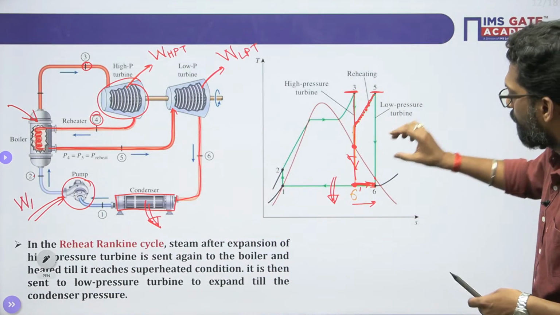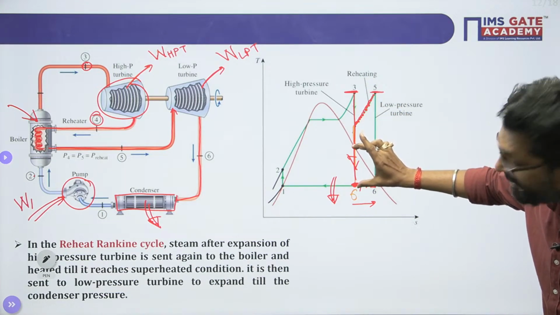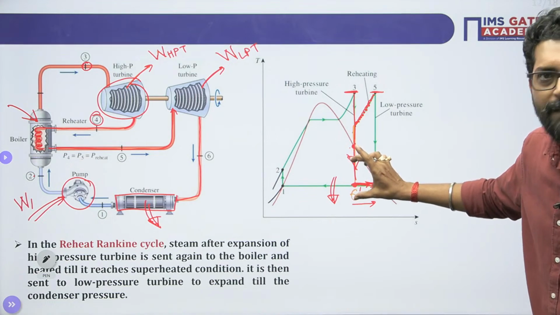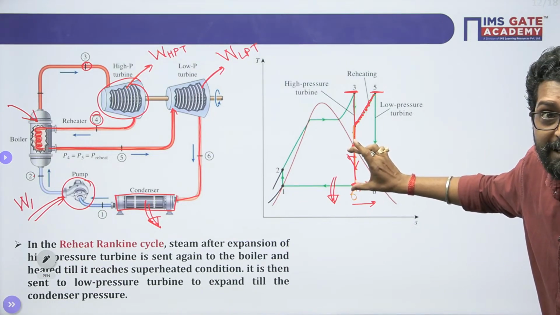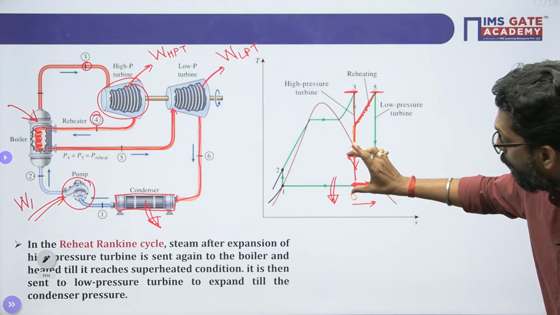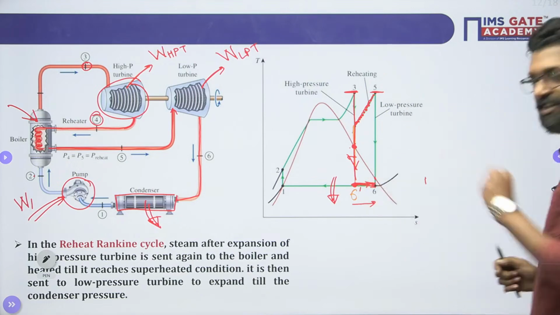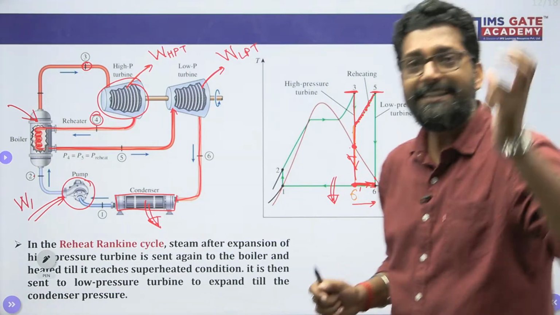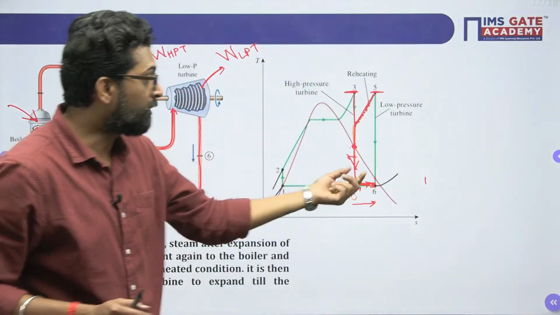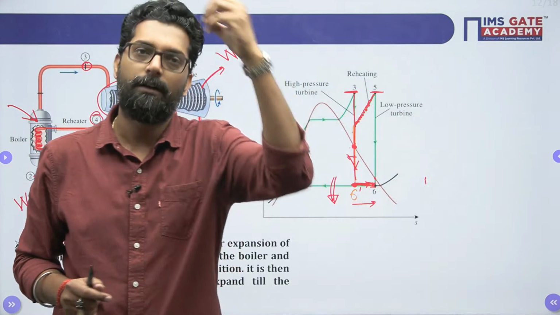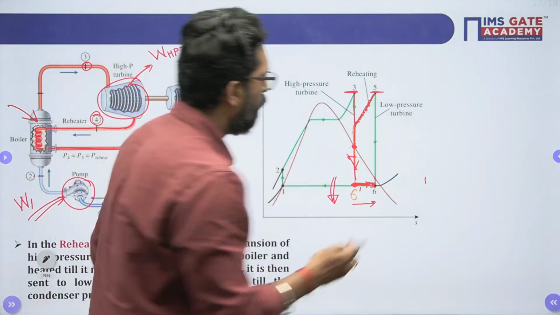See this one, initially if you do not do reheating, more part of the expansion will take place in the wet region, yes or not? But when you do reheating, very little part of the expansion is in the wet steam. So the water content in the turbine will be less. So the life of the blade will improve. That is the purpose.